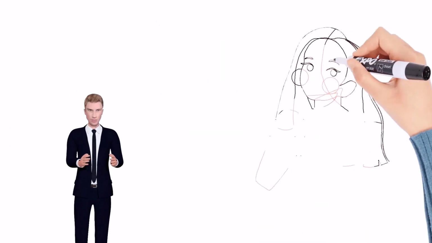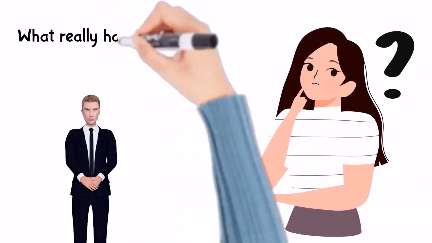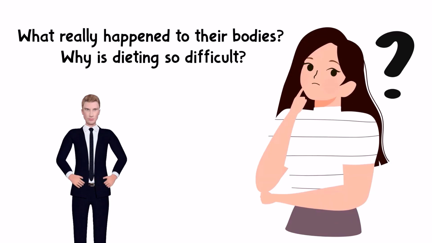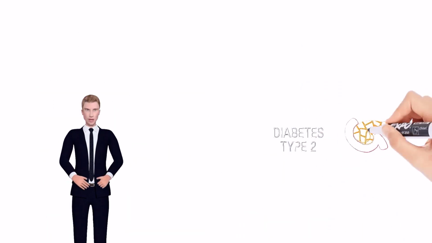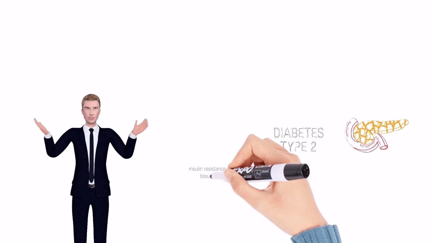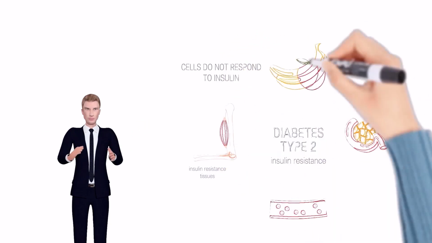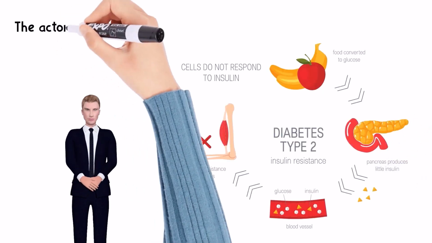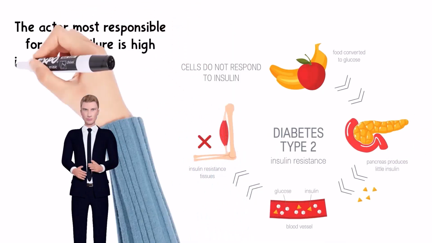Back again to their confusion. What really happened to their bodies? Why is dieting so difficult? In his book, Obesity Code, Jason Fung answers with a different perspective than most nutritionists do. According to Fung, the factor most responsible for their failure is high insulin levels, which lead to insulin resistance.